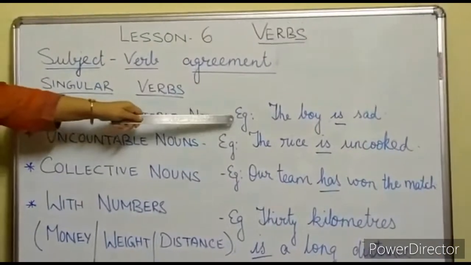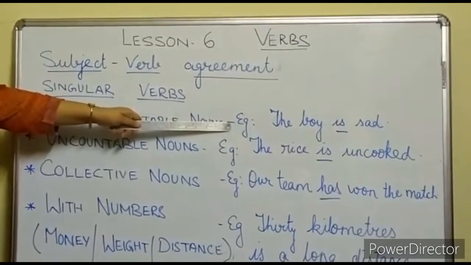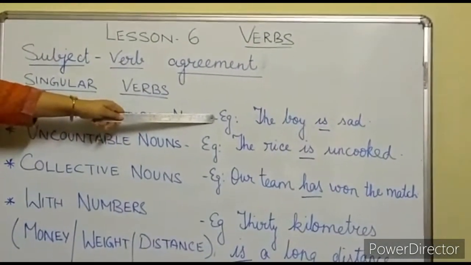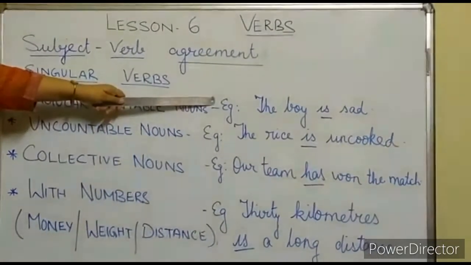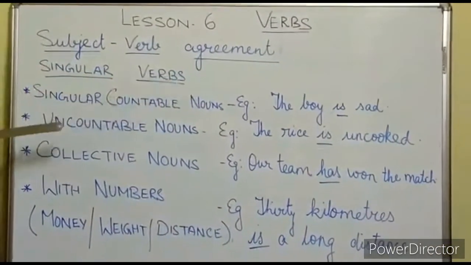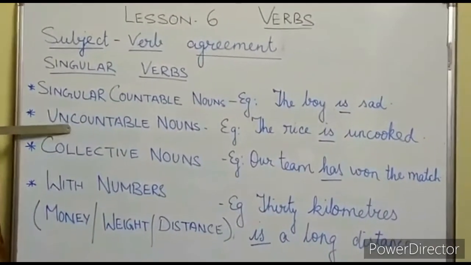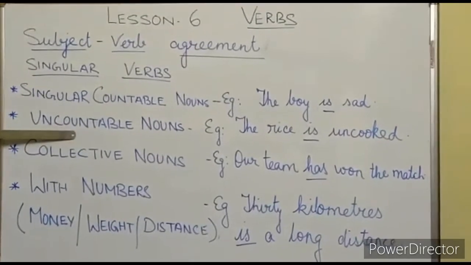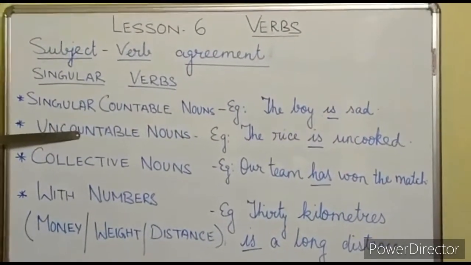And the example, the boy is sad. The boy we can count. So boy is a countable noun and it is singular. So the verb which we have used is "is". See the next example. Uncountable noun. The nouns which we cannot count. Generally students, uncountable nouns which we cannot count, they are always taken as singular.